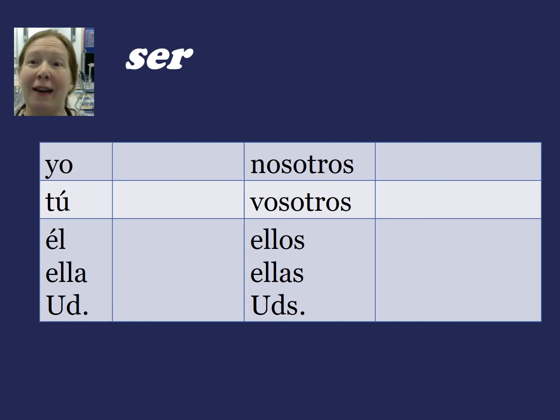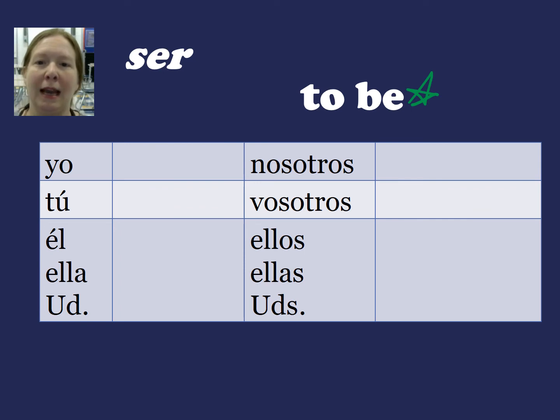The verb ser is the other verb in Spanish that means to be. Remember, again, we have 2 verbs that mean to be. Ser is used more for permanent situations. So anytime you're describing someone's personality, someone's physical description, you are going to use ser.